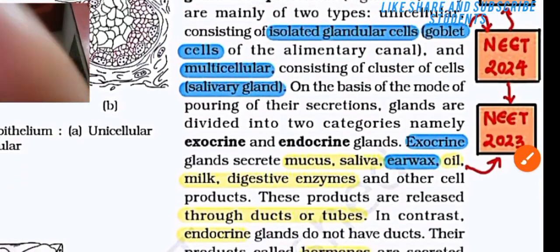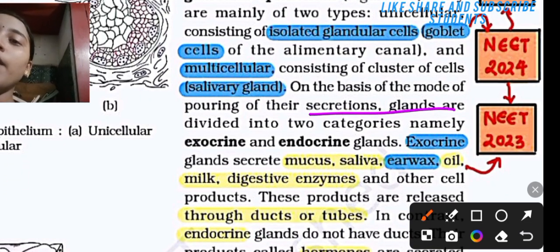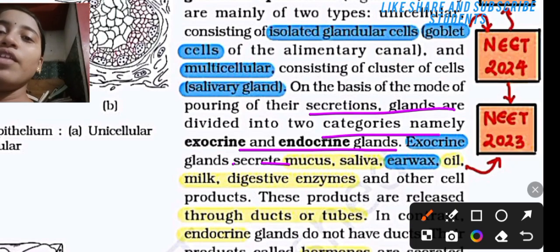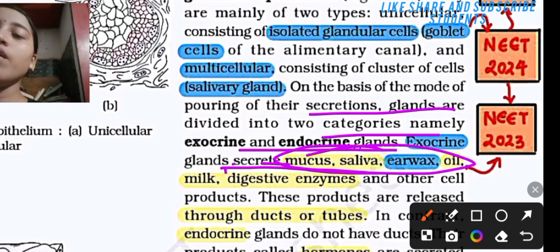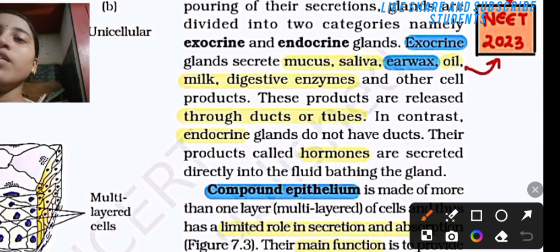And on the basis of the mode of the release of secretion, glands are divided into two categories, namely exocrine and endocrine. The exocrine glands secrete mucus, saliva, earwax, oil, milk, digestive enzymes, and other products, and these products are released through the duct or tube.